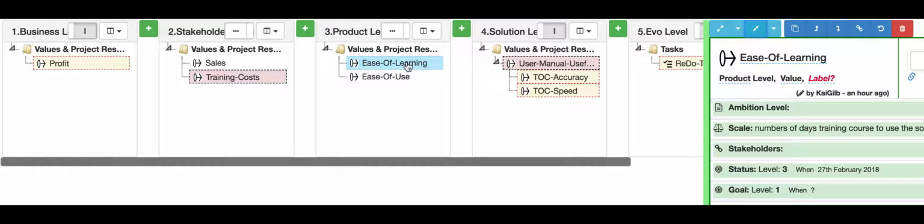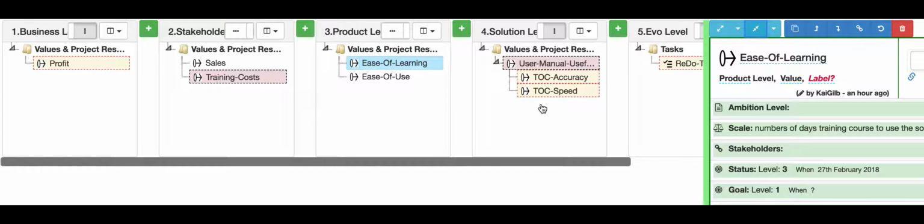But then what we have to ask is, well, how can we reduce the training from 3 days to 1 day? Right? We can't just cut the days. We need to improve something so they learn the same amount, but in 1 day rather than 3 days. So then, of course, this user manual idea here is just one little piece of the puzzle. We need many other ideas.